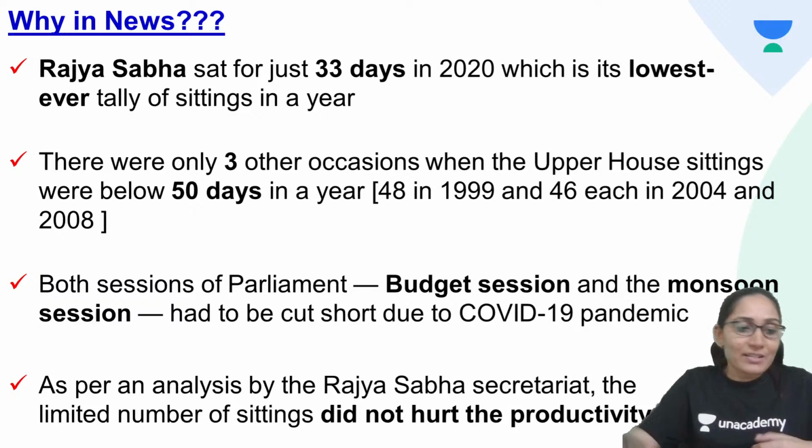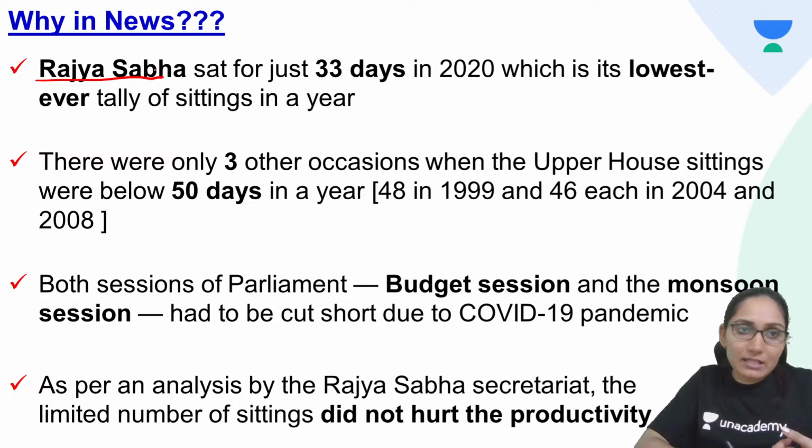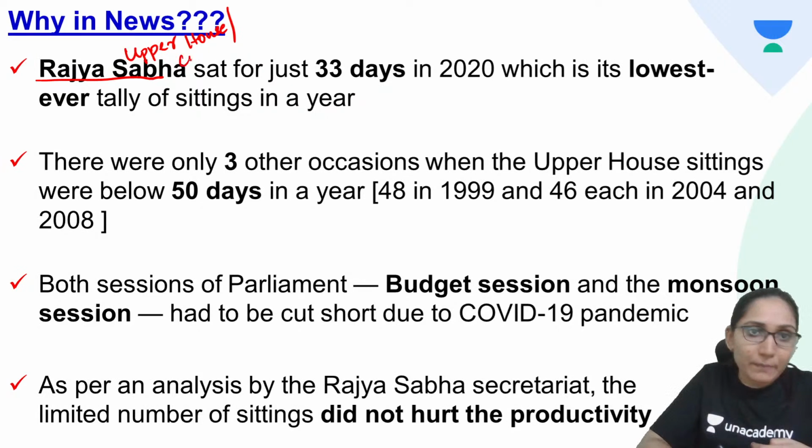Okay. So let's first see what is the current affair. So current affair is that the Rajya Sabha is the upper house of the parliament. It is also the council of states. Upper house and the council of states.